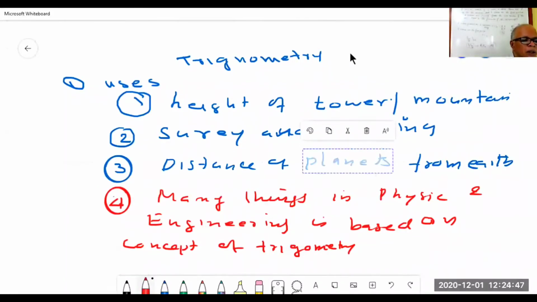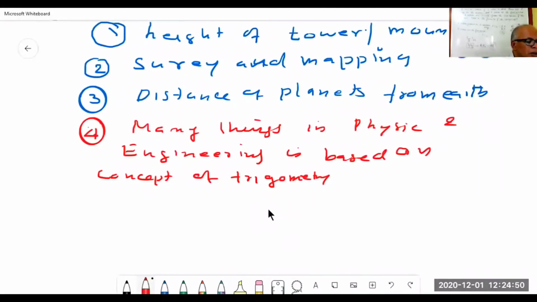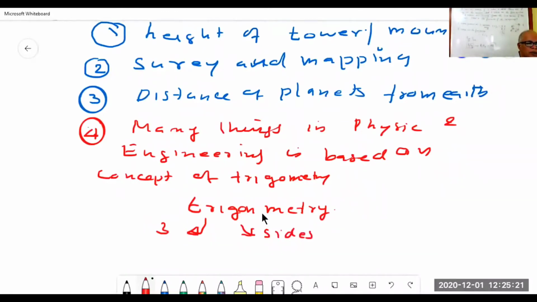So trigonometry is the measurement of the three sides.